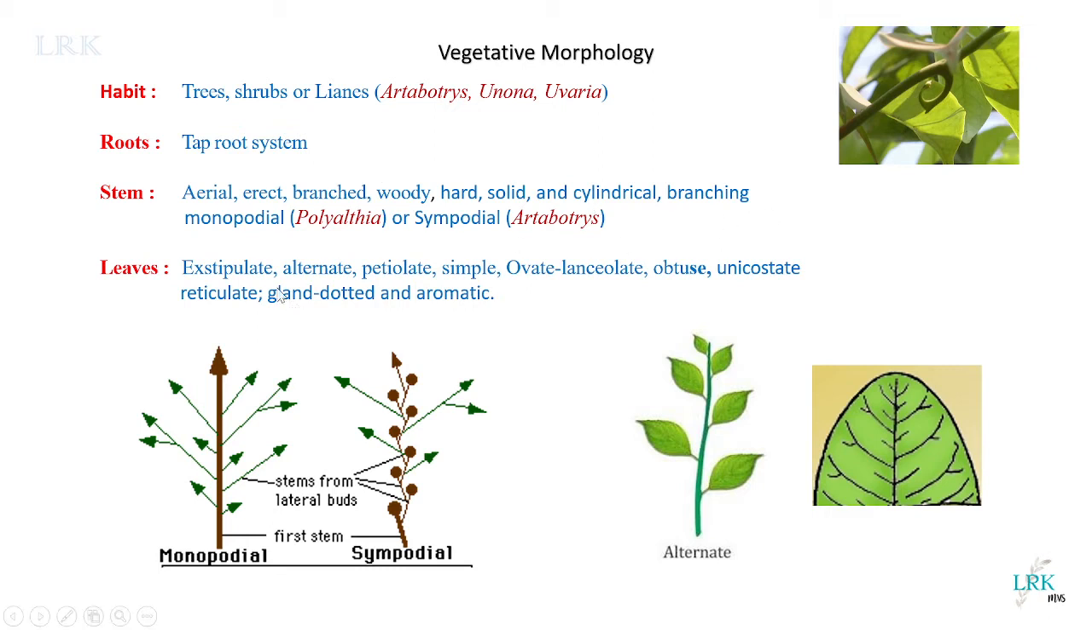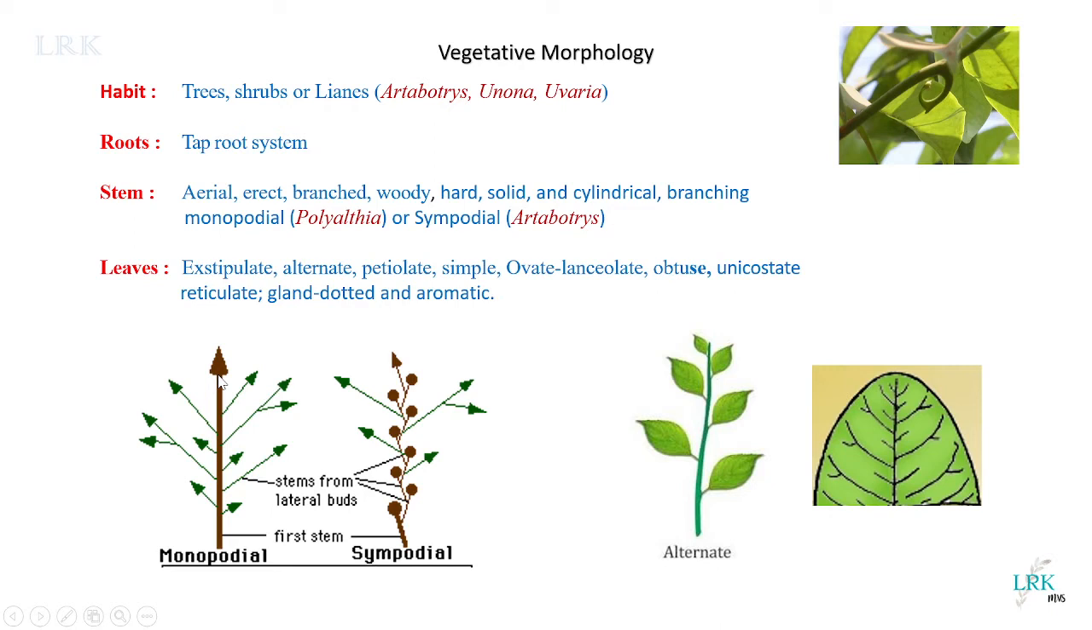Now you have to understand what is monopodial and what is sympodial. You can see the monopodial branching in Polyalthia. Monopodial branching means the stem develops from a single apical bud. See, it is a continuous one. It develops from a single apical bud.